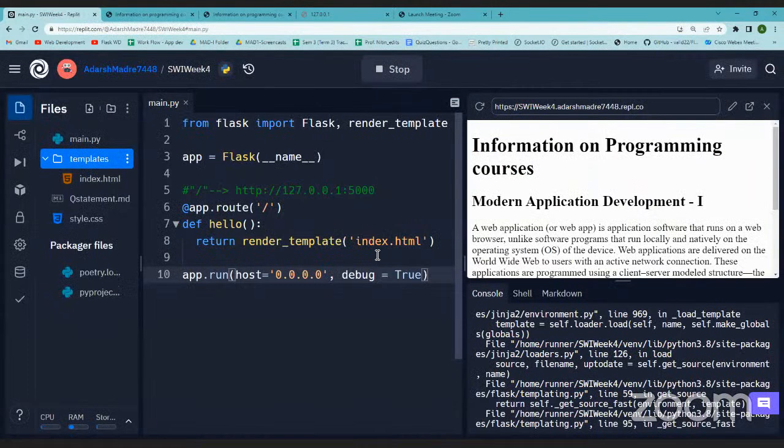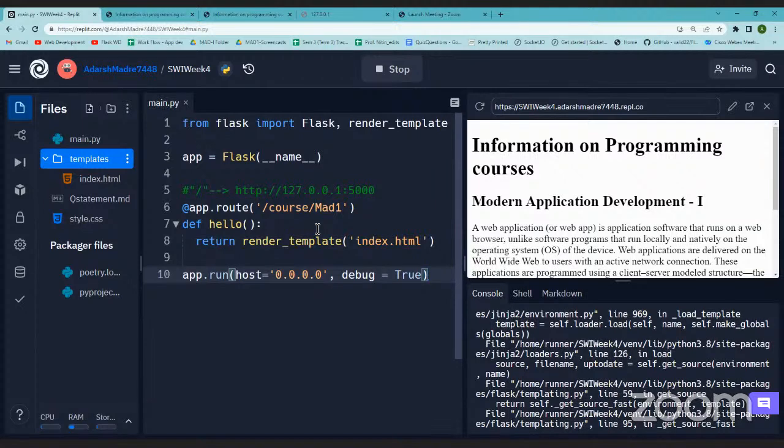So in this code, I am the developer, and I want my user to know that if you want some information on MAD1, you should go to this URL. Even if you don't know what the content is, you will have some idea that it is showing something related to MAD1. So what I've done is simply given another URL. I've just changed the base URL to some other URL, but the other URL makes more sense with respect to the content that I'm providing.